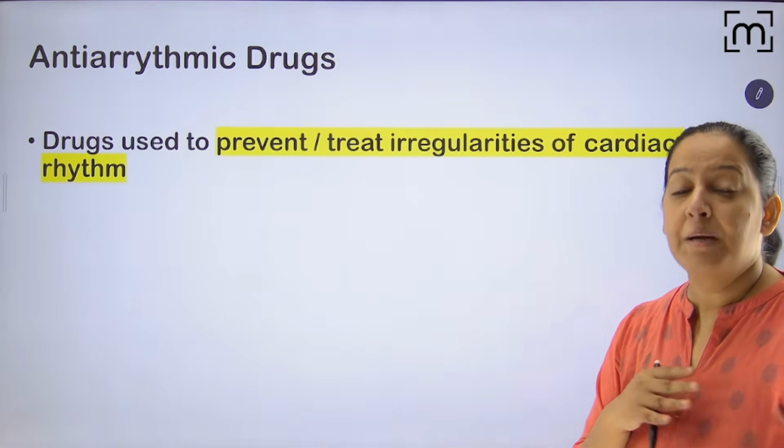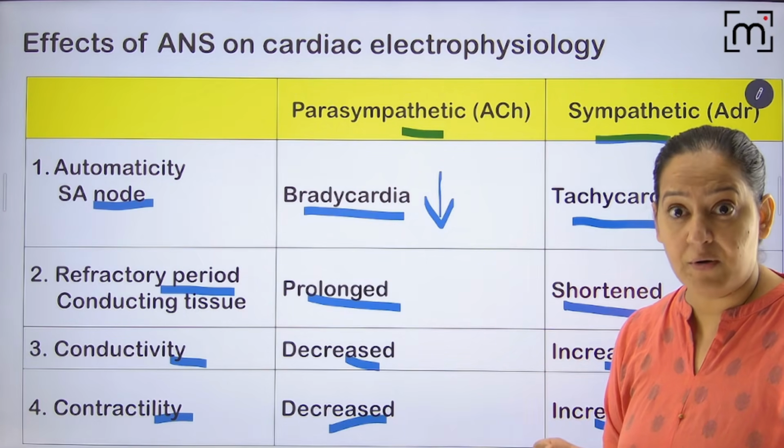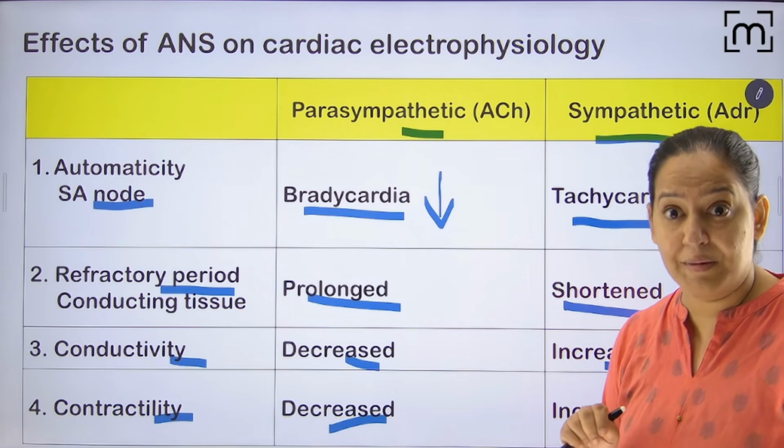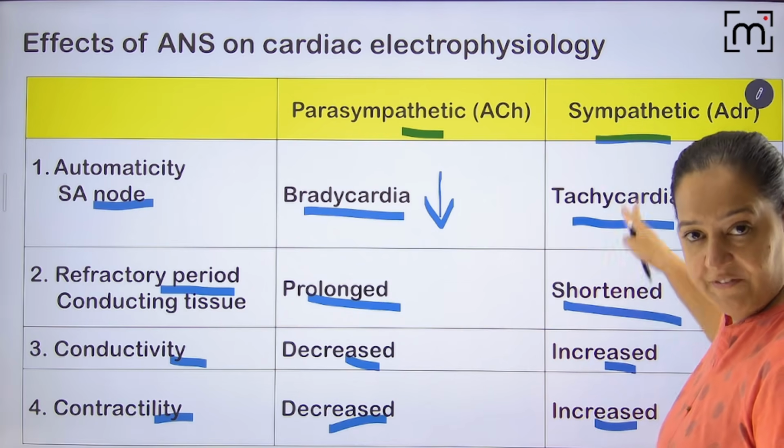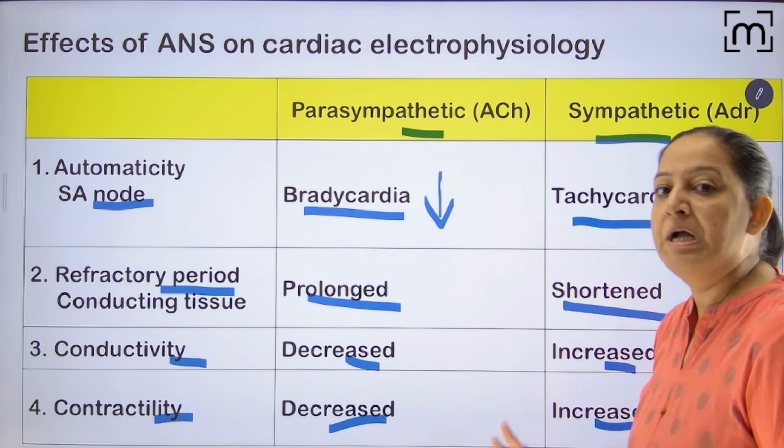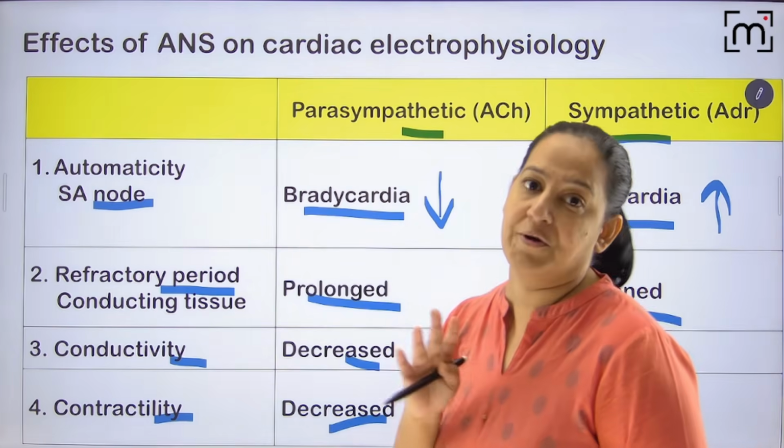You got my point? Because some drugs I will teach you, the beta blockers, the class 2 drugs, beta blockers. They will be acting via this system, na? We will block the sympathetic pathway in beta blockers. So you must have an understanding of how the brain is also controlling the heart.